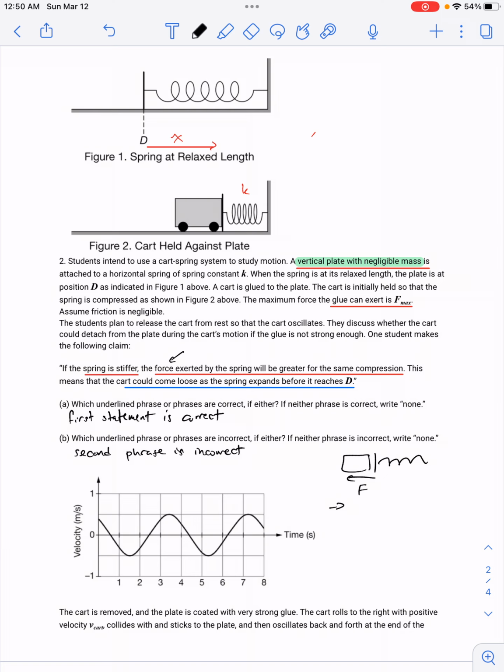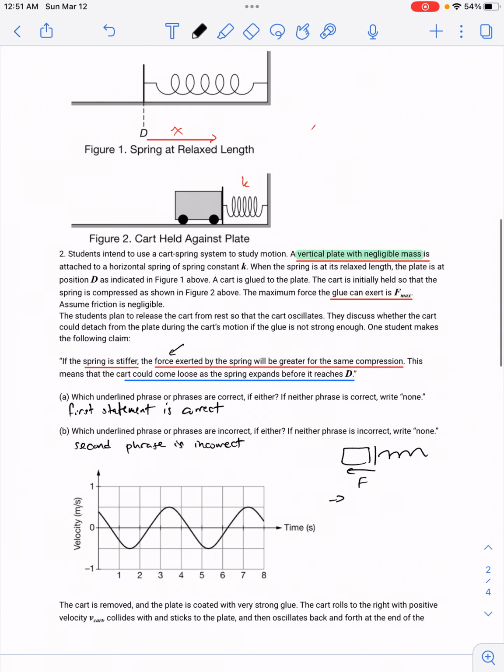And so, regardless of whether the spring is exerting more or less force, it won't come loose because at its max value, it'll still be compressed. It will still be making contact with the cart.